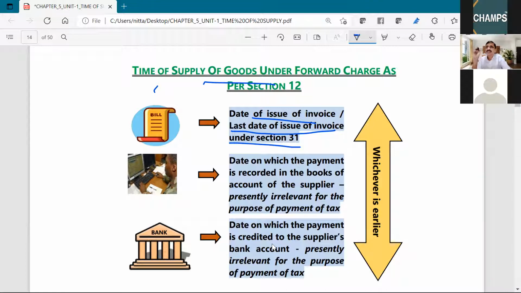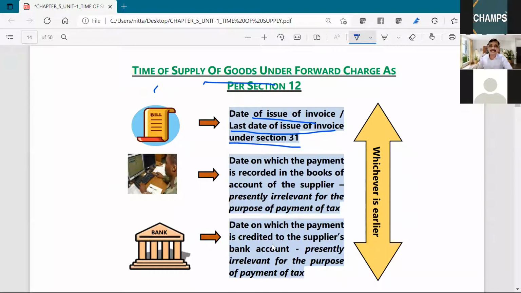If the supply involves removal of the goods, date of removal is the last date on which you have to issue the invoice. In any other case, the last date of issue of invoice is time of delivery or the date on which the goods are made available to the recipient.